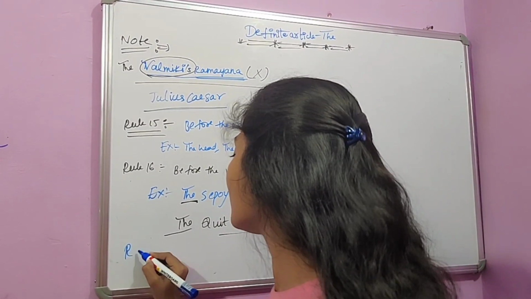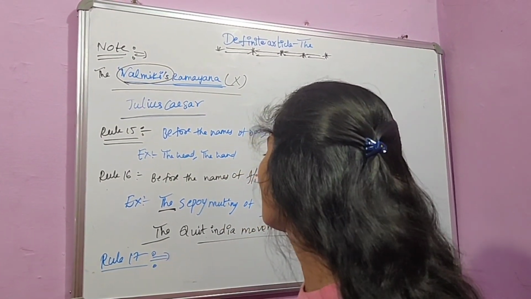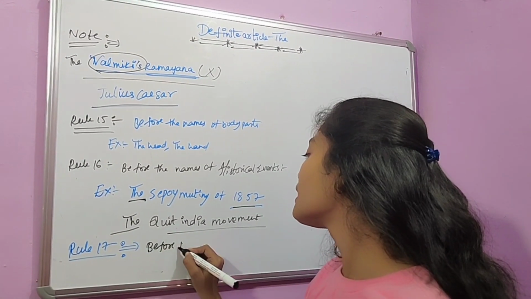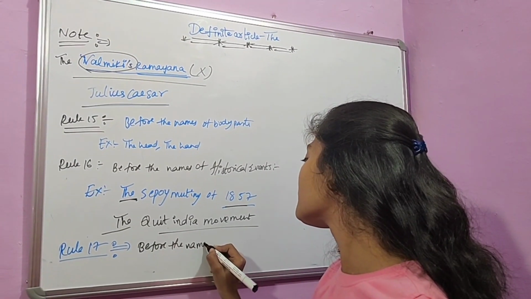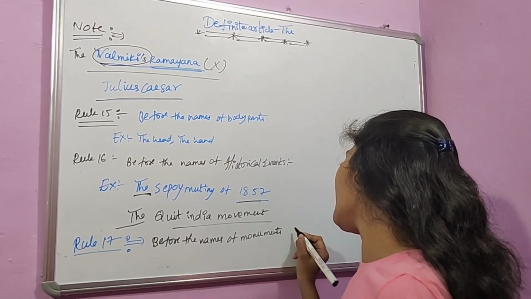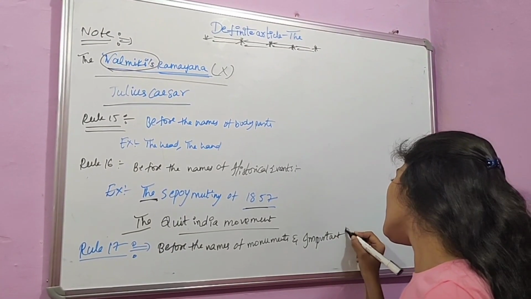And again, rule 17 is before the names of monuments and important buildings.